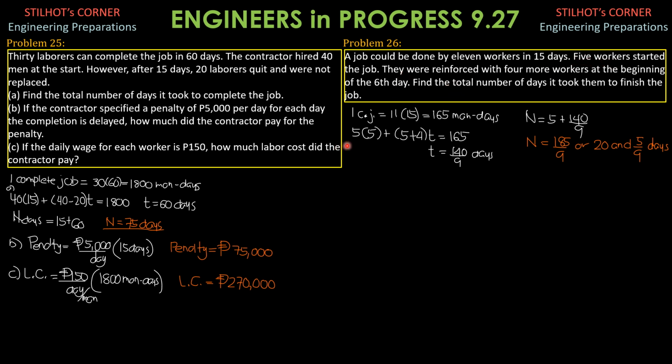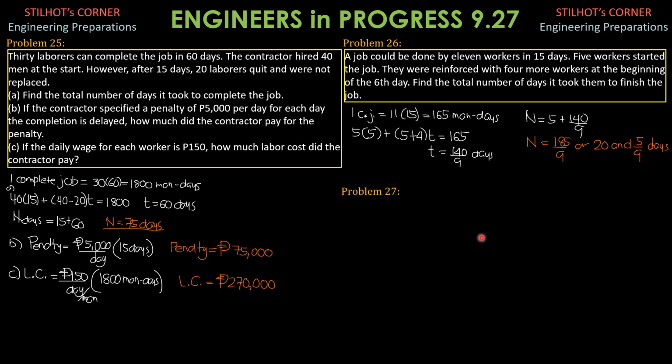5 workers started the job working for 5 days. Then they were reinforced by 4 more. So 5 plus 4, they were 9 working for t days, then equals 165 man days. T therefore is 140 over 9 days. So the total number of days it took to complete the job is 5 days plus 140 over 9, where the 9 workers complete the job. Then n is 185 over 9, or 20 and 5 over 9 days.